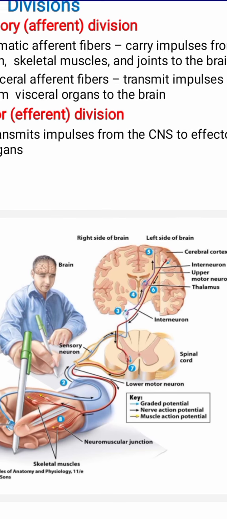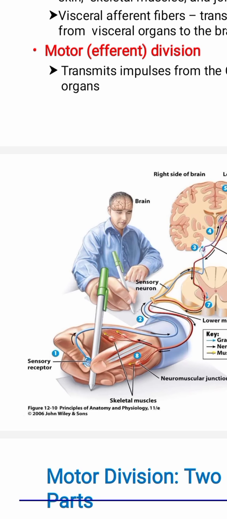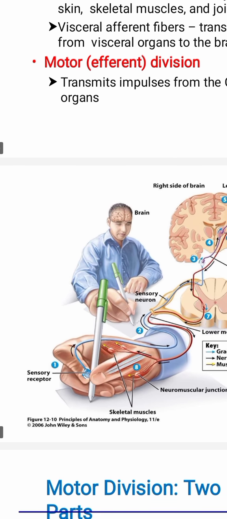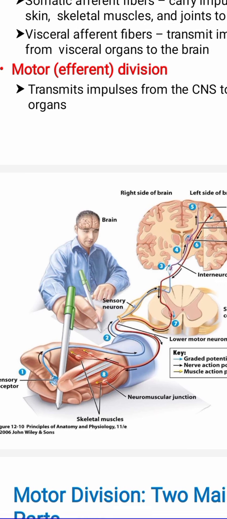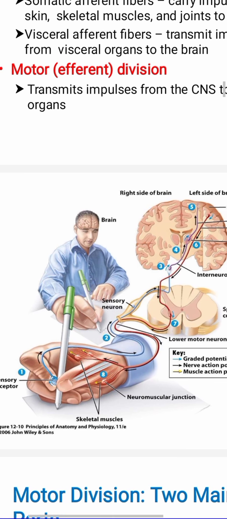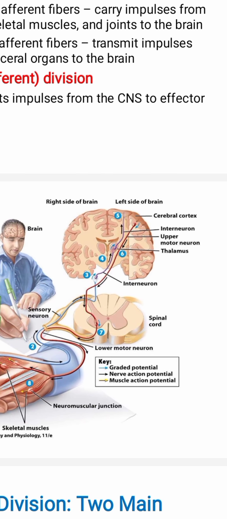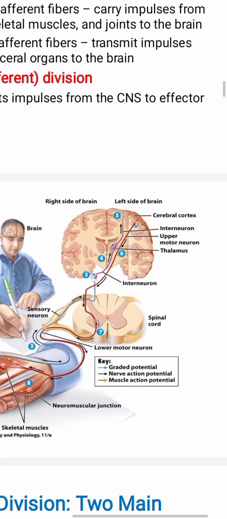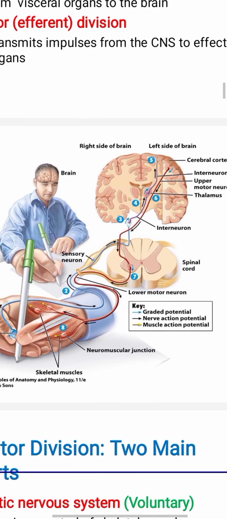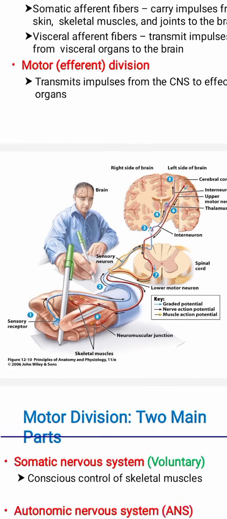Here is an example of the motor and sensory division. First, the sensory receptor sends the message and conveys it through the sensory neuron to the spinal cord. Third, it goes into the interneuron, where the message is interpreted, and then goes to the cerebral cortex. The message comes back as a response through the motor neurons. The red line shows the motor neurons and the end point shows the effector, the skeletal muscles.